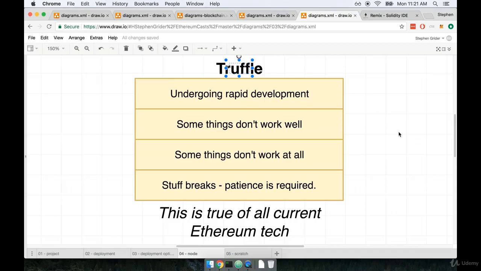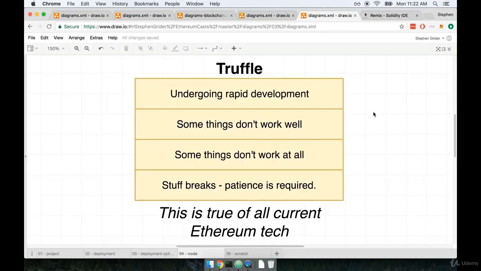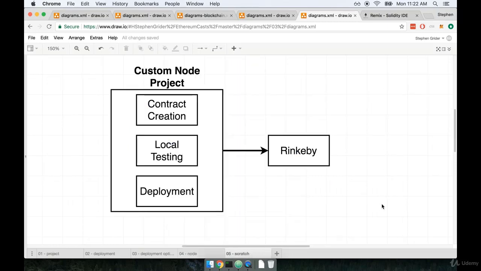So for this first project that you and I are going to put together, in order to deploy our inbox contract code right here to the actual Rinkeby network or to any network whatsoever, rather than using Truffle or any other fancy tools, you and I are going to put together a custom node project from scratch that's going to aid us in contract creation, in doing some local testing, and actually doing deployment to the Rinkeby network.